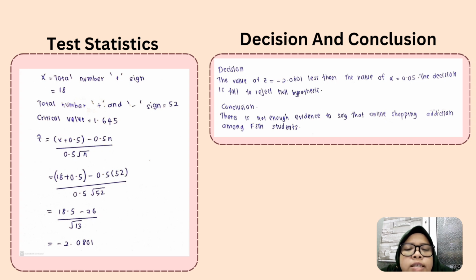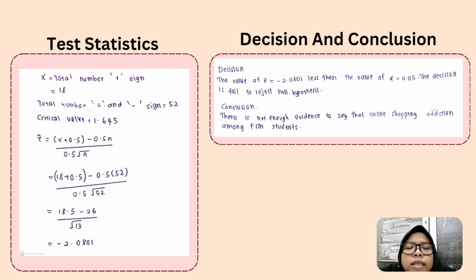To find the test statistic, we need to use the formula, which is Z equal to (x plus 0.5) minus 0.5 times n, over 0.5 times square root of n. We substitute the value of x and value of n, and we get the answer negative 2.0801.